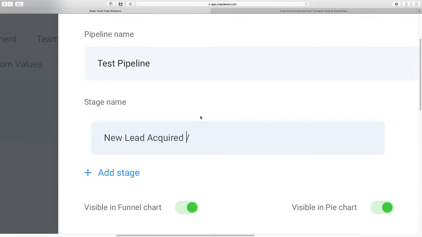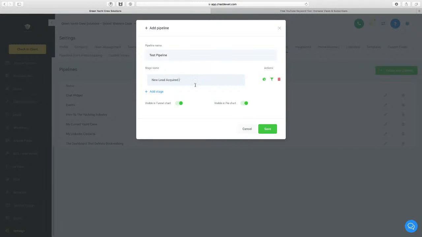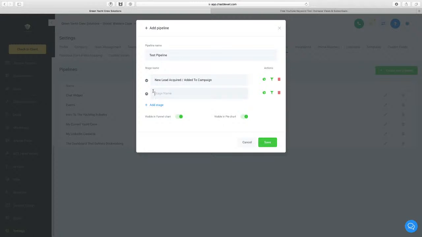I usually say new lead acquired, and then I go added to campaign. Now I would give the campaign a name, obviously, and then add a stage, lead replied. Oh no, sorry, I have a new lead. I added the lead to a campaign, and the campaign is essentially an email, and then the lead replied.